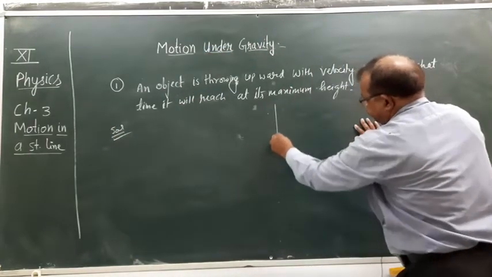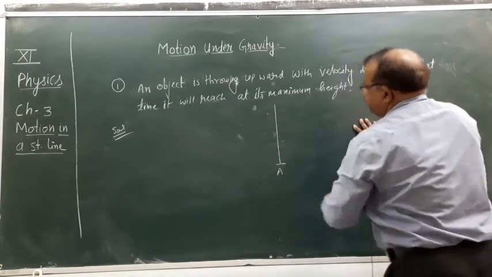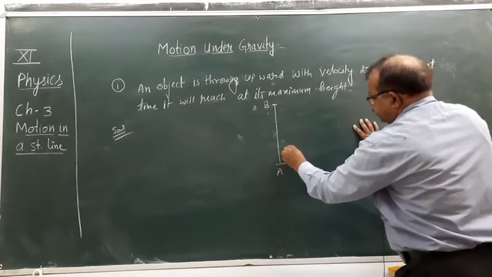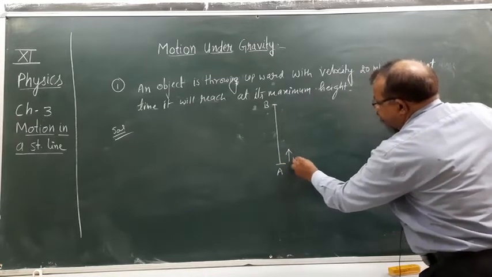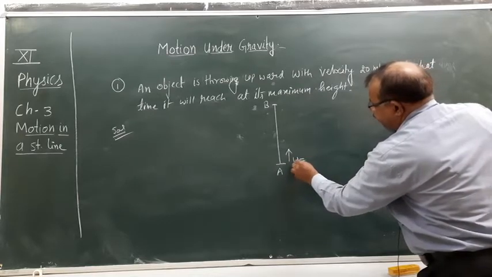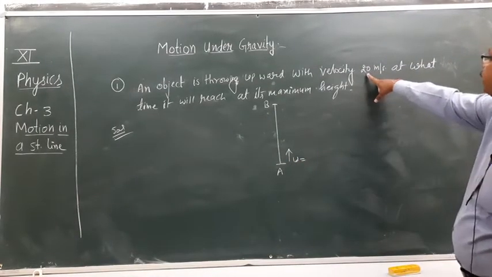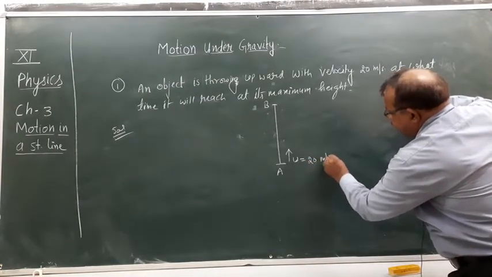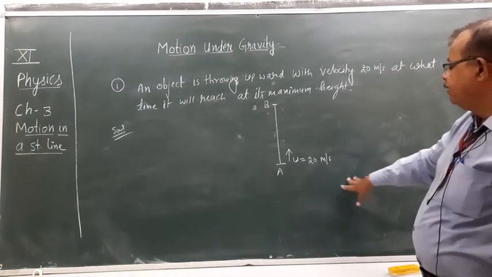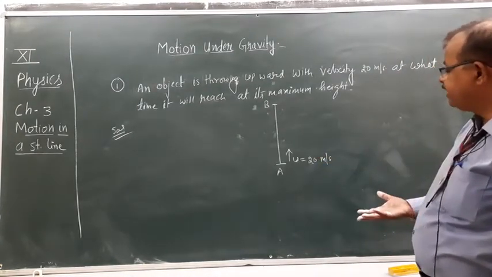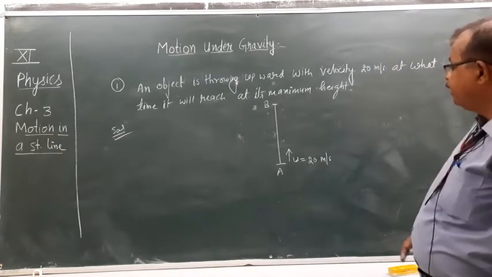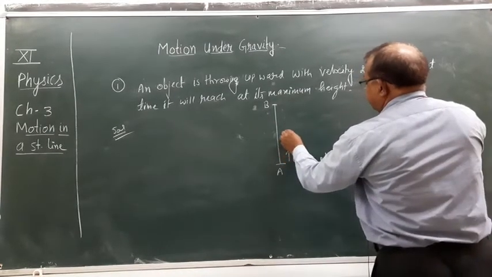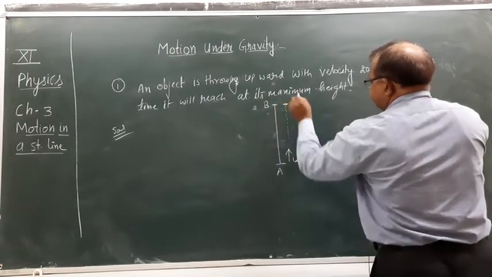Suppose this is the position of A, this is the position of B. The object is thrown upward with velocity u. This will be the initial velocity. What is the velocity? 20 meter per second. Through this velocity, the object is thrown upward and it reaches its maximum height at this height.